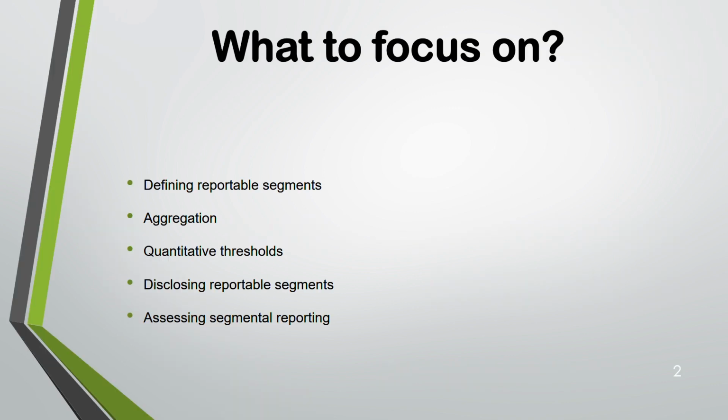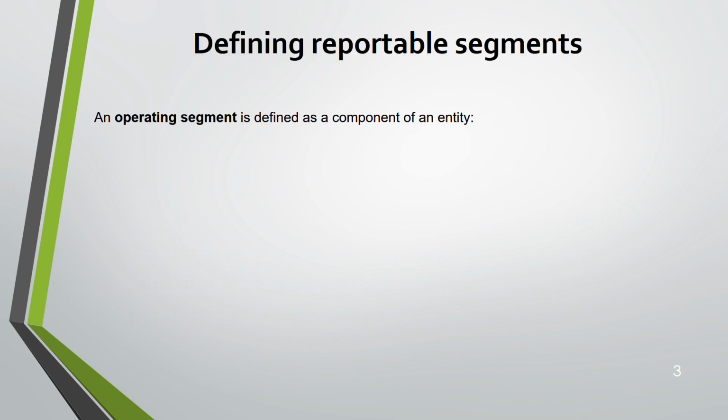So here you need to go through reporting segments. What is a reporting segment? You first need to know that. Then aggregation. Aggregation means you are summing up two or three segments together. Quantitative threshold. This quantitative threshold is the one which you need to memorize. Disclosing reportable segment and then assessing segmental reporting. Okay. What is an operating segment?